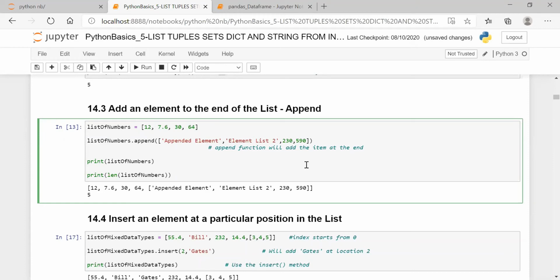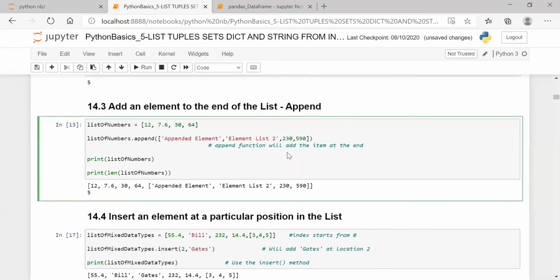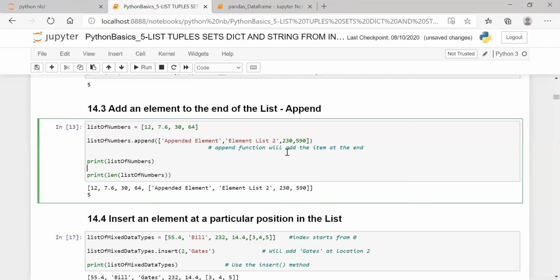Okay. Next is insert. So what is the appended element? The appended element is a value. It can be anything. Whatever I'm typing, I'm appending to the list. It's just one element. I just gave you the appended element itself for explanation, like 230, 500, sorry, 590. It's just treated as one string data type, string input.